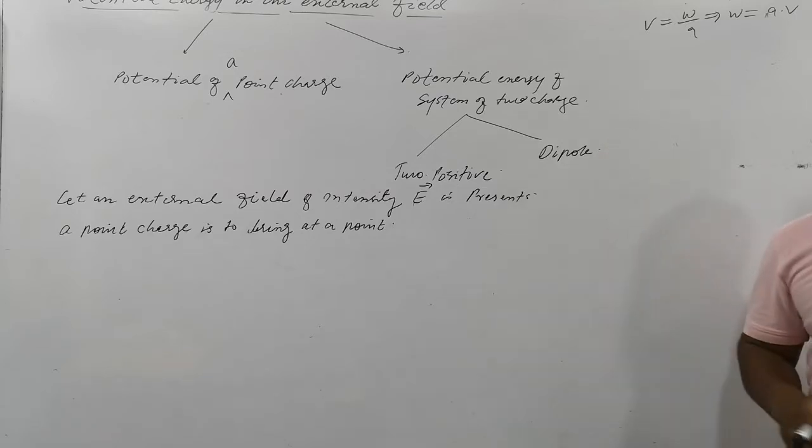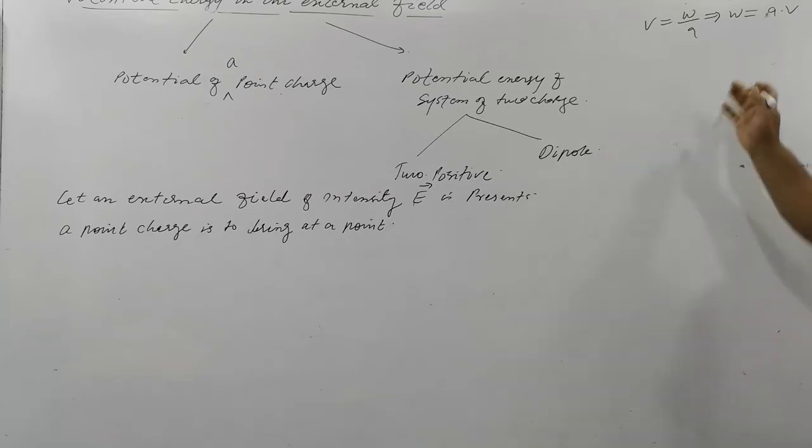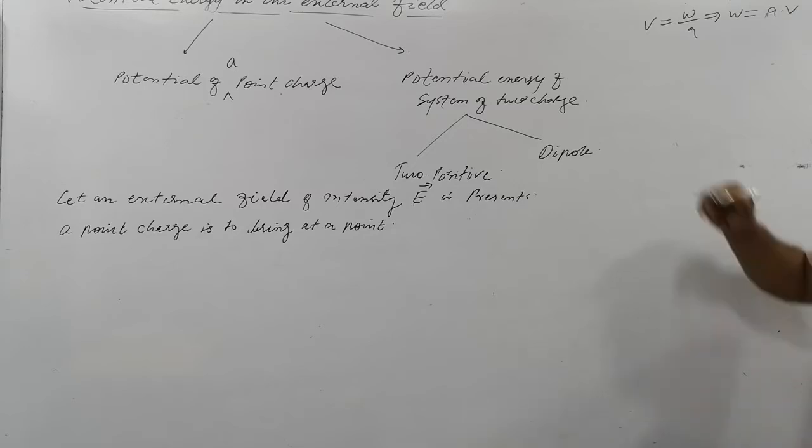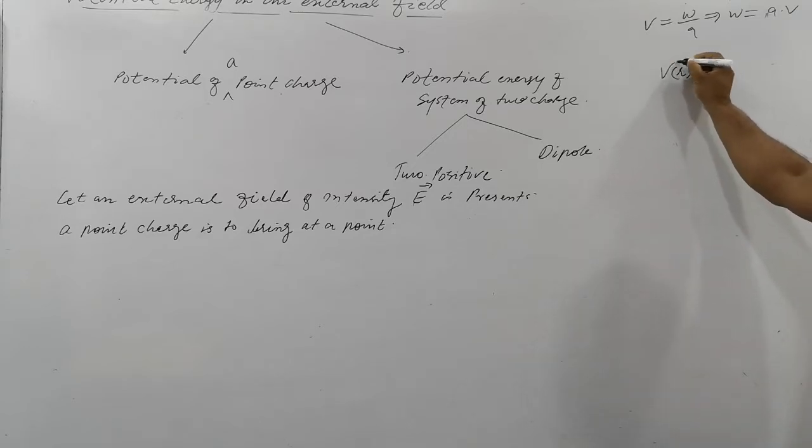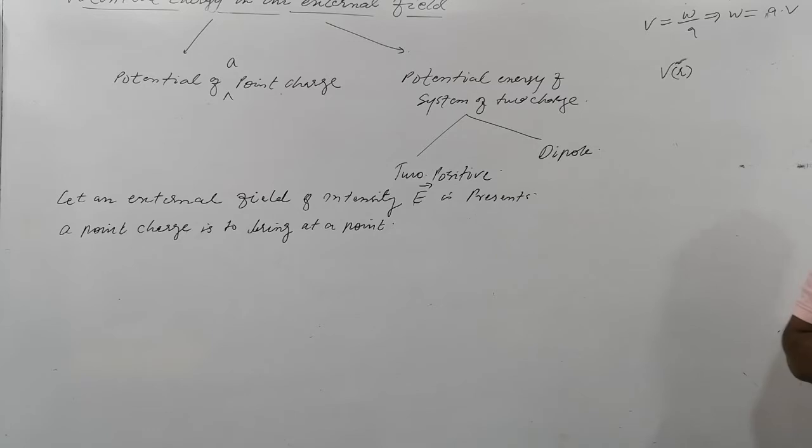So what is the application of potential? Potential is not the property of a body, it is the property of position. That's why we write it in this way. It is very important to understand the topic with this symbolization. V(r) means potential at a point is a property of position.